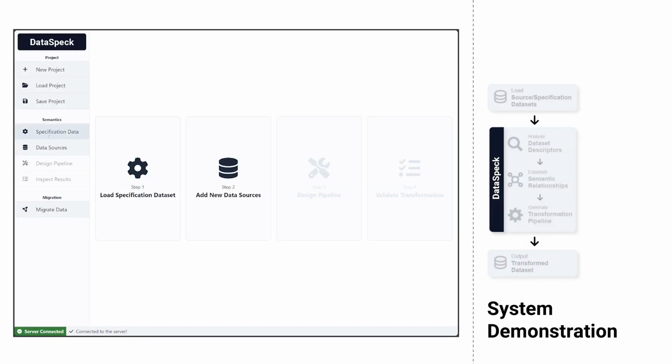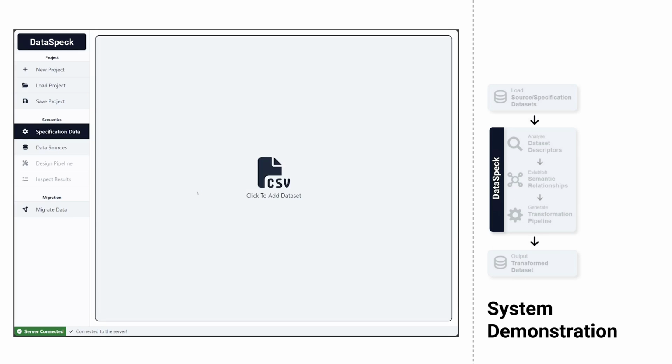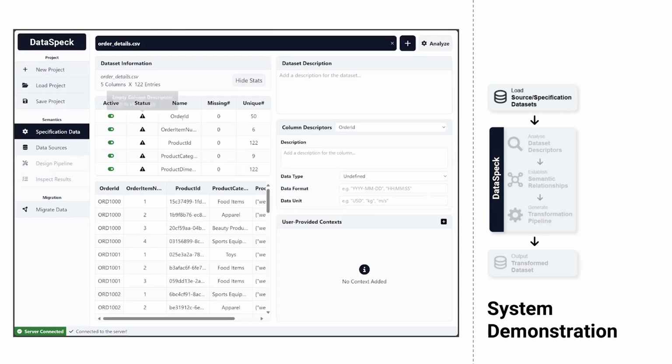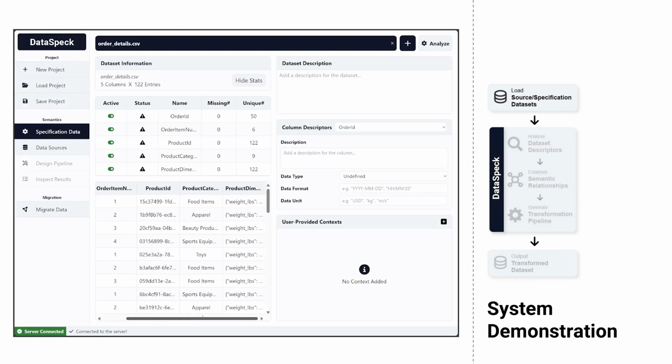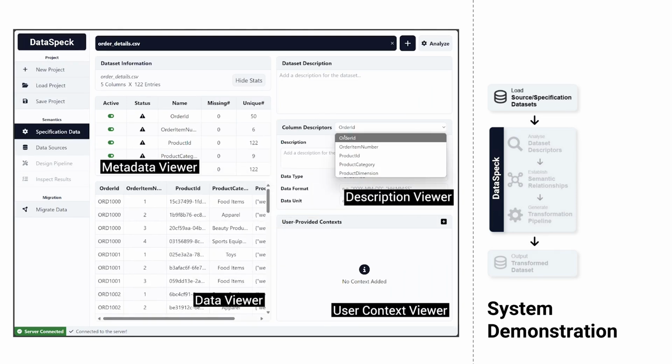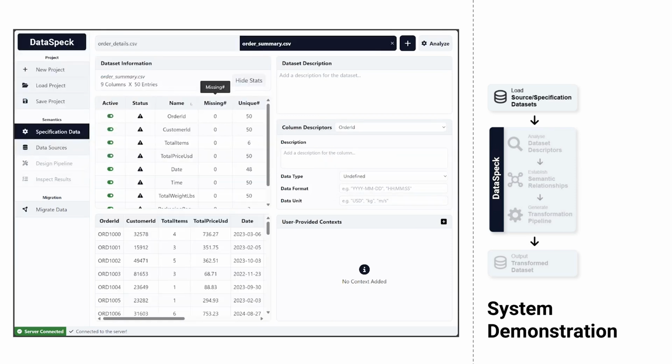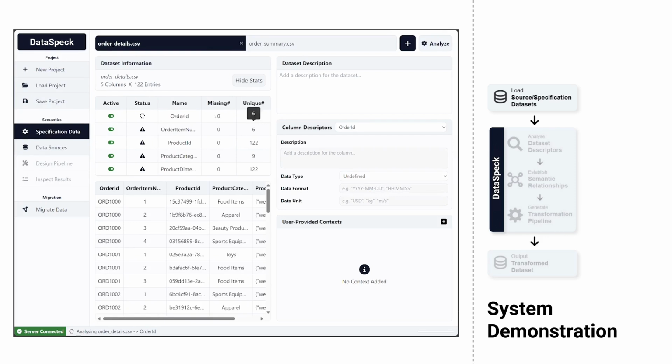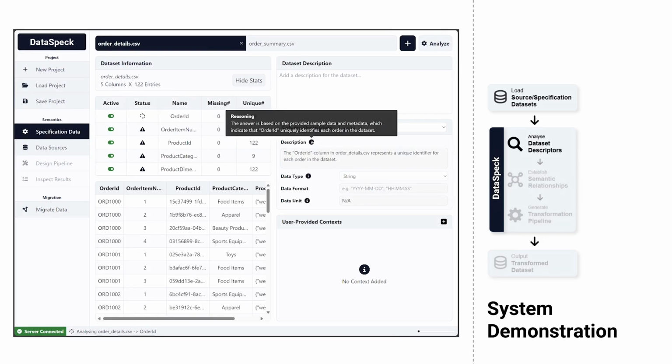We will now demonstrate our system by solving the same data conversion scenario described previously. We first load the specification datasets into our system, which represents our target data structure. Our system's interface displays the loaded data, the associated metadata, and fields to input data descriptors for each column. Once the specification datasets are loaded, our system analyzes the data and populates the dataset descriptors.